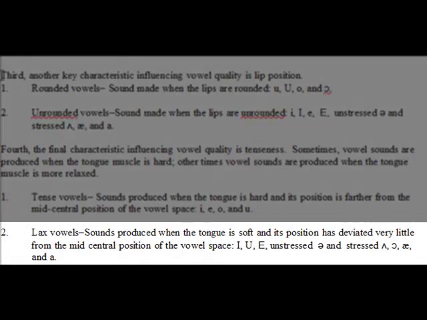Two, lax vowels. Sounds produced when the tongue is soft and its position has deviated very little from the mid-central position of the vowel space. The big I, the capital U, the big E, the unstressed schwa, the stressed schwa, the open O, the ash, and the little a.